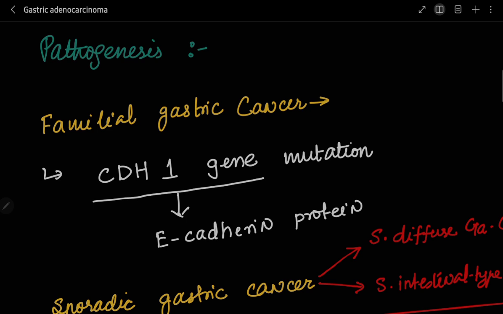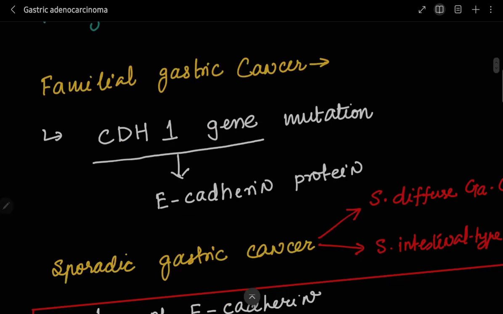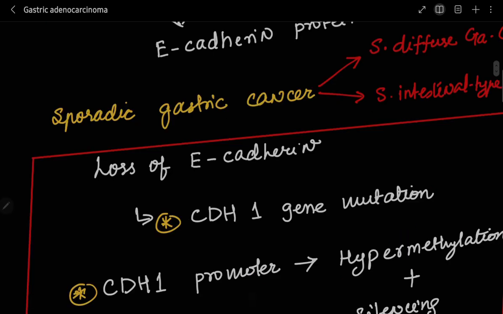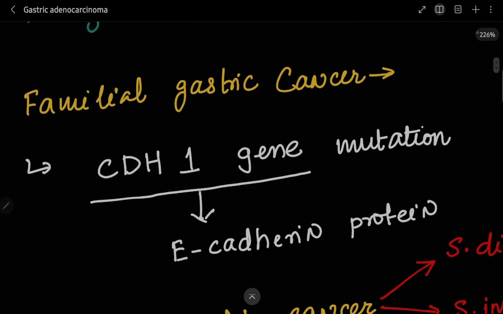So here we are with the pathogenesis of gastric adenocarcinoma. We are dividing our study of the pathogenesis into two categories. First is familial gastric cancer, and the second is sporadic gastric cancer. Now, what is familial gastric cancer?